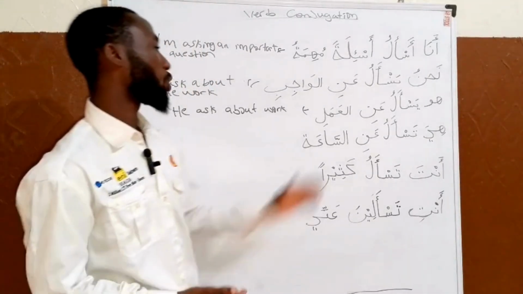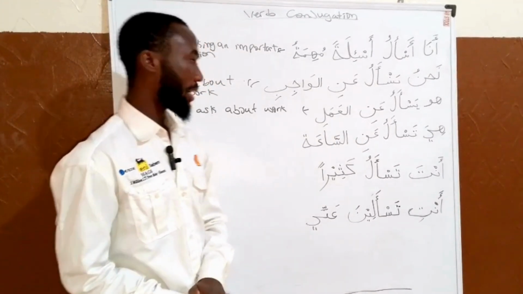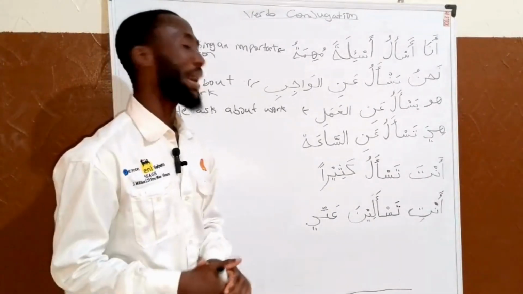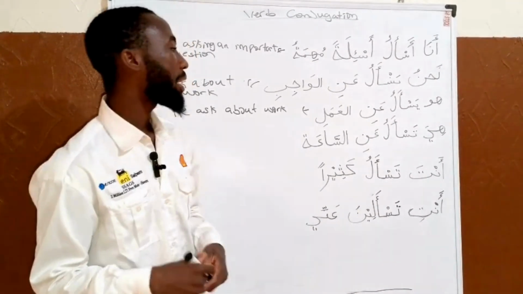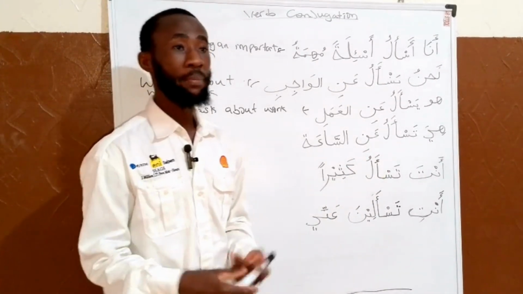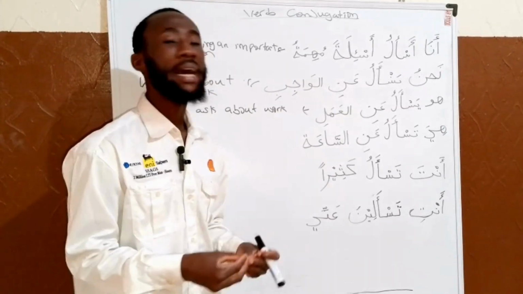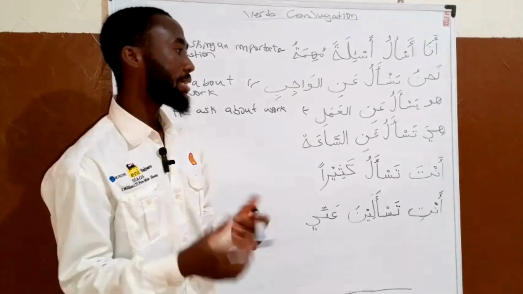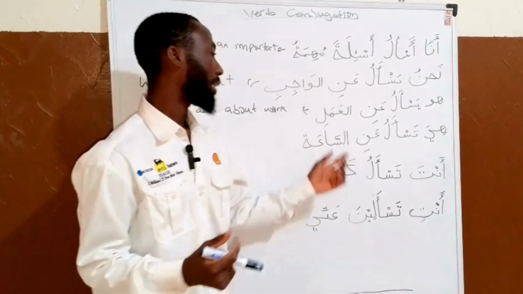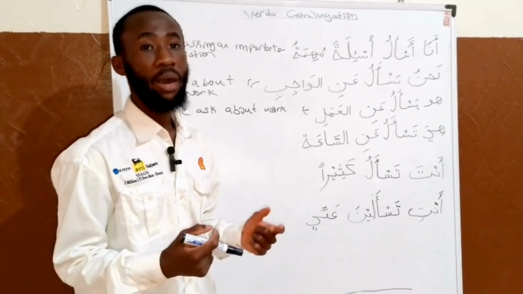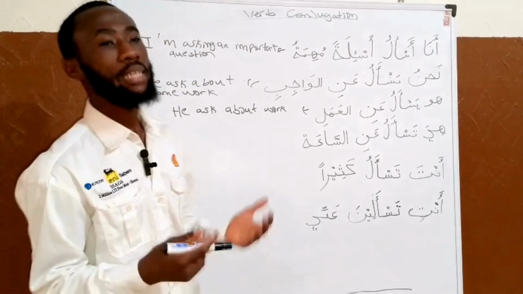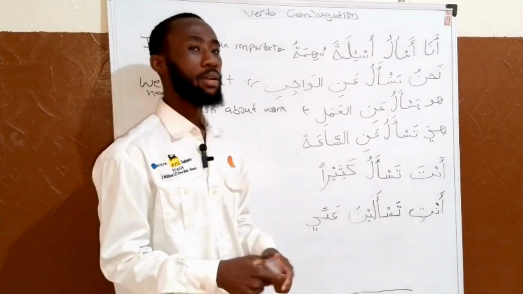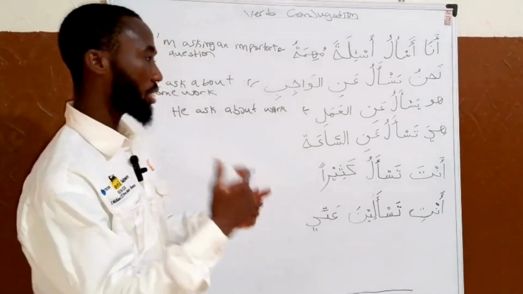Now, moving on to the fourth phrase: هي تسأل عن الساعة. You can repeat this after me. هي تسأل عن الساعة. That is, she asks about time.